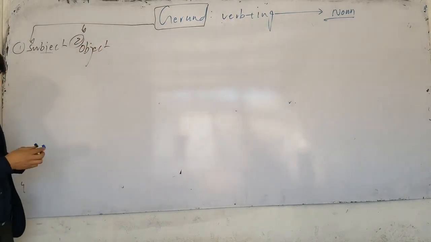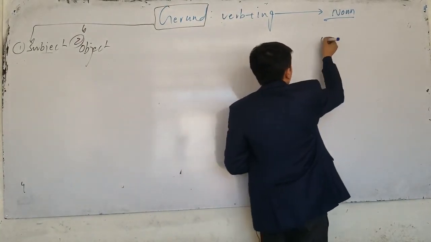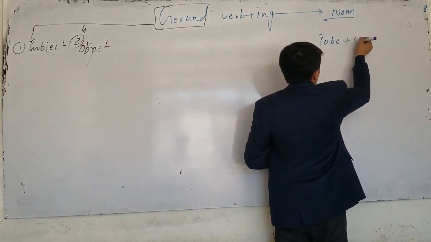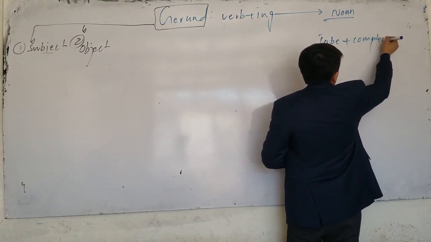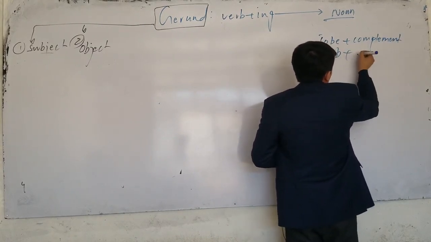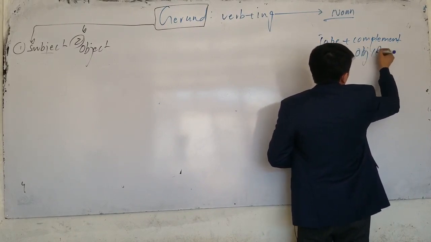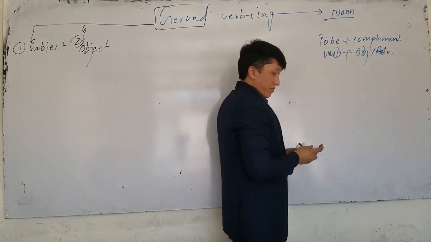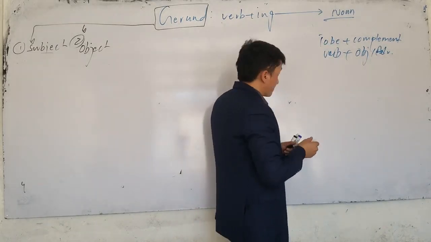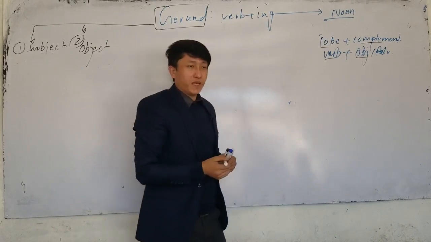So when do we use object? Object is used after a what? A verb. Remember, guys, we mostly use to be verb plus complement. We use verb plus what? Verb plus object or adverb. So here, mostly, what do we use? We use to be verb plus complement, verb plus what? Object or adverb.